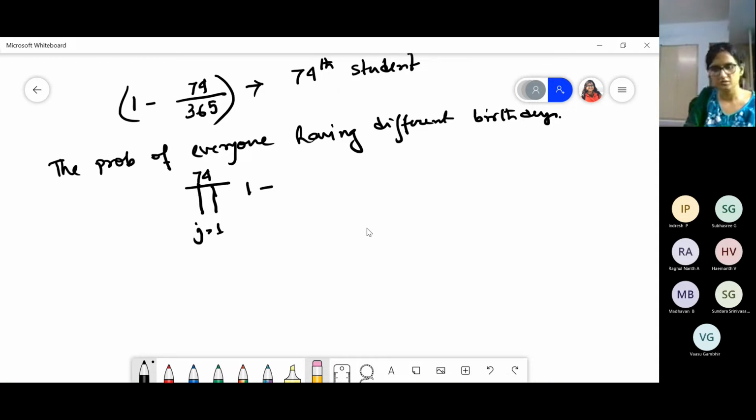No, 74 means it will be going up to 73. So j equals 1 to 73, that is 74 minus 1, of 1 minus j by 365, right? Agreed?